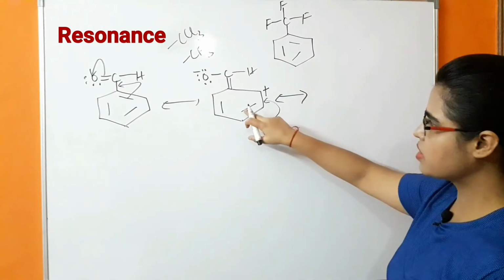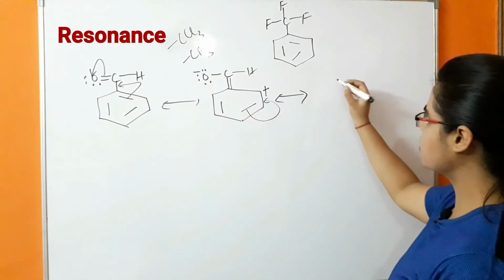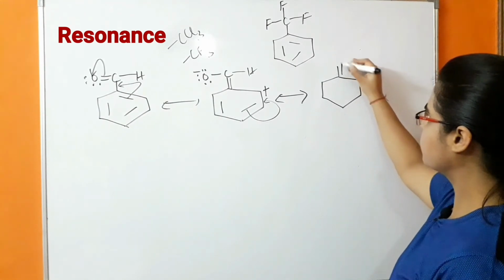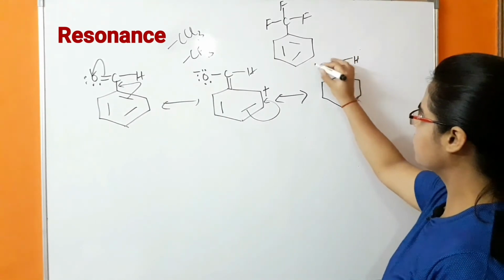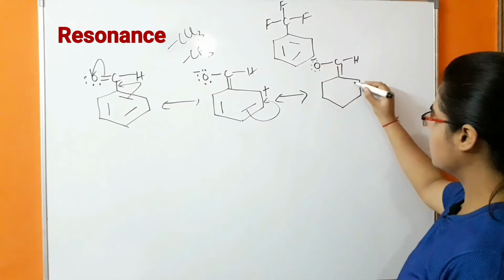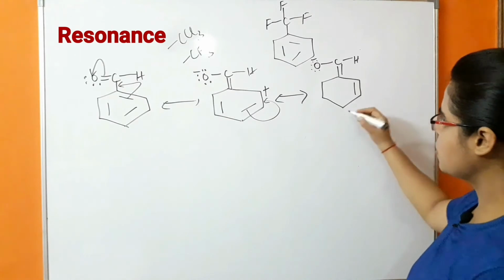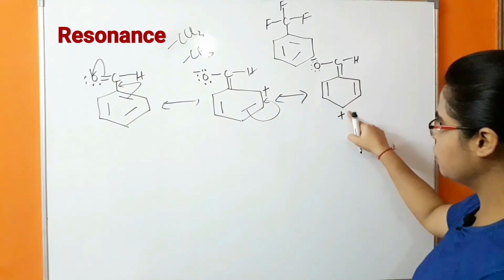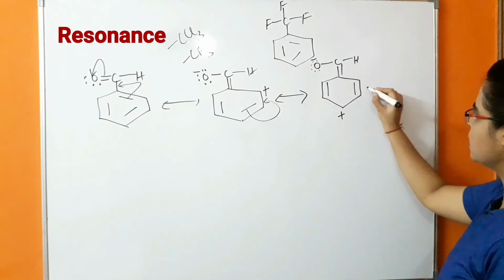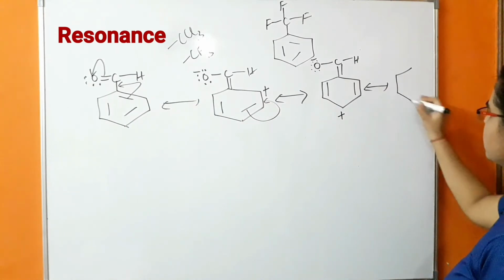So what is happening in this case? This pi bond will come to this position, the positive charge is coming to this position because the pi bond shifted to this position. Further, next canonical structure.